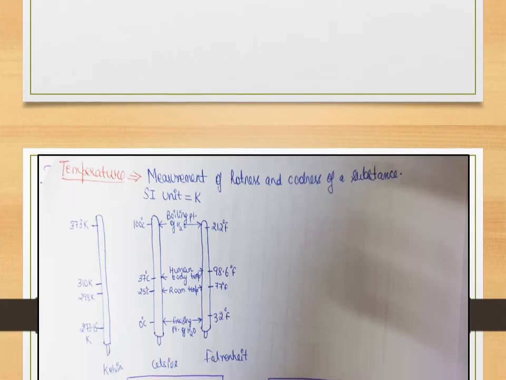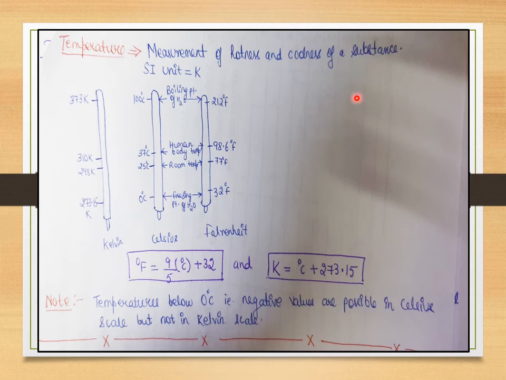The last is another very important quantity, which is always associated with any matter, and that is the temperature. Temperature is basically the measurement of hotness and coldness of any substance or matter. How cold or how hot a substance or matter is equals its temperature. And we know by that table that the SI unit of temperature is Kelvin.